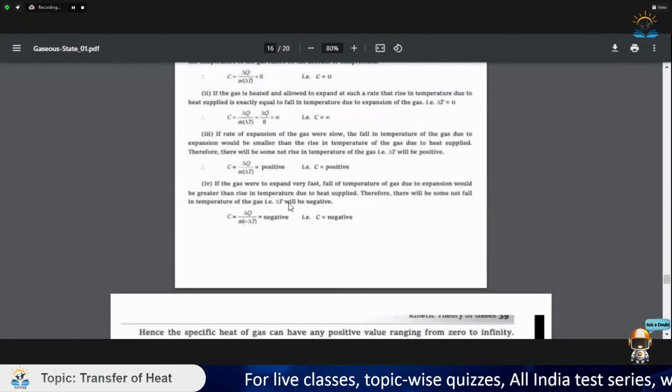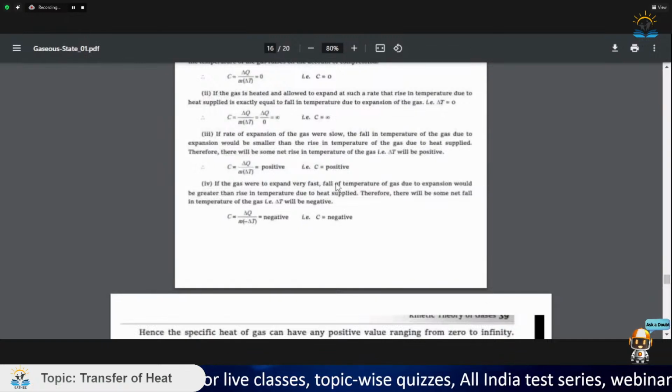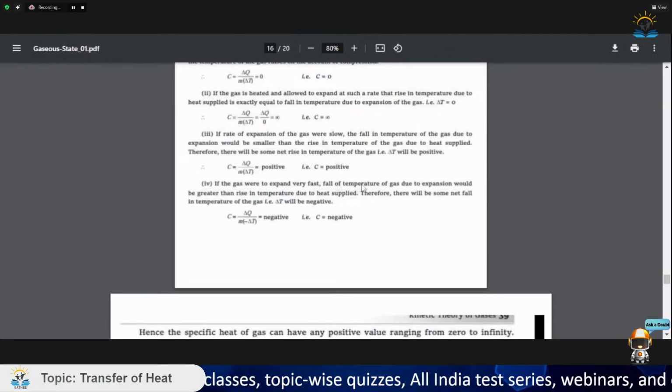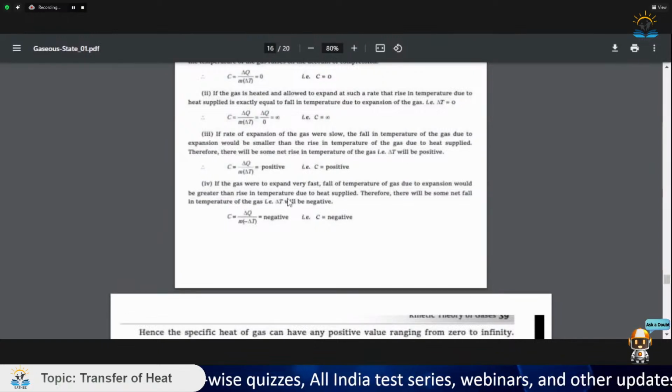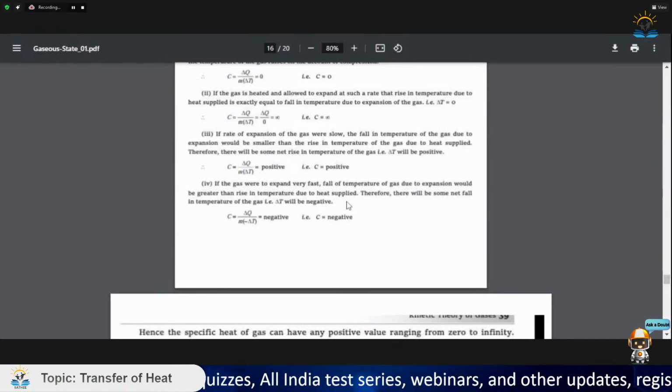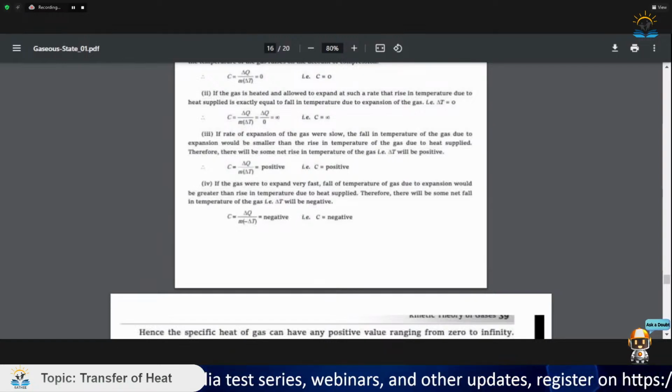Now suppose the gas were to expand very fast, the fall of temperature due to expansion would be greater than the rise in temperature due to heat supplied. So we are supplying some heat, delta Q is positive, but there would be a fall in temperature.